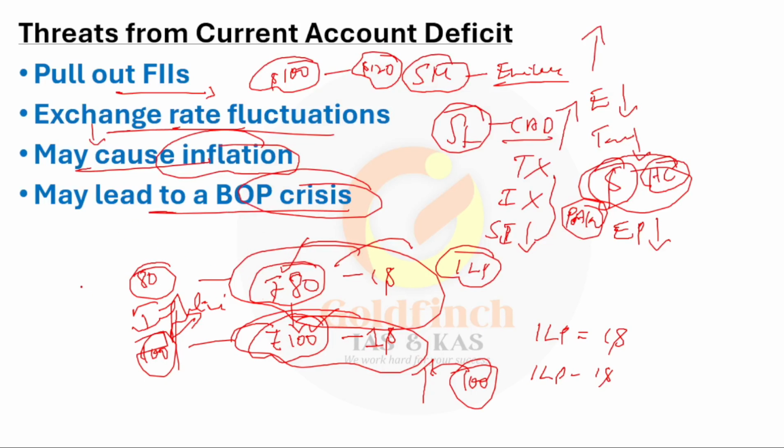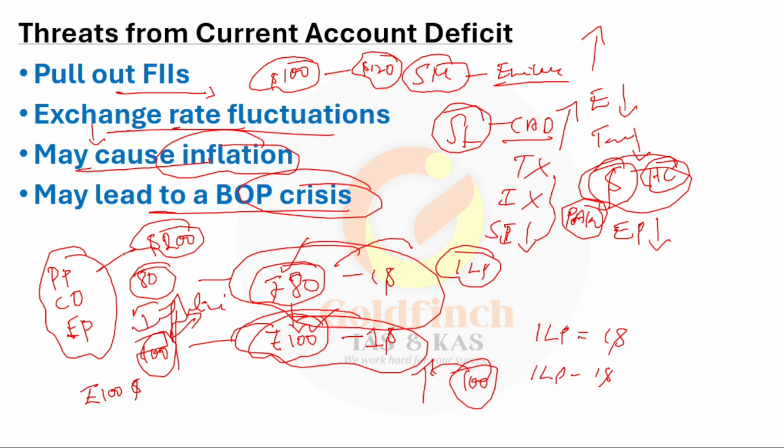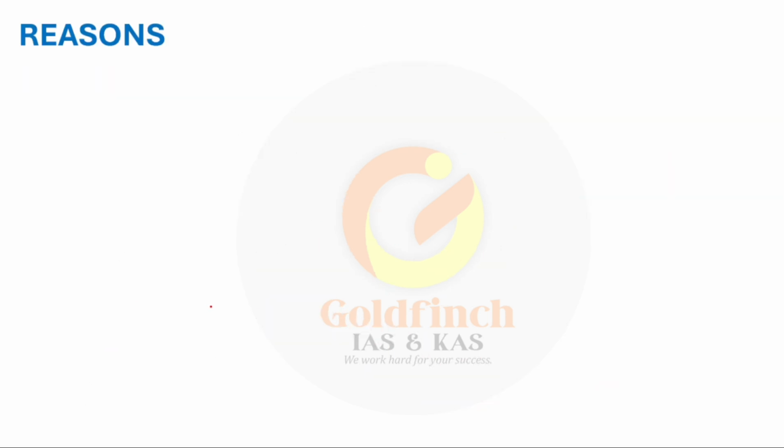Price increase may lead to BOP crisis. BOP crisis meaning we are importing petroleum products, we are importing crude oil, we are importing engineering products, a lot of products we are importing, and we have only $100 million with us to pay, but actually we have to pay $200 million for all these imports. If we have a shortage of $100 million and we are not generating enough dollars to pay this back, such a situation is BOP crisis, balance of payment crisis. I hope you understood, and let's move on to the reasons.